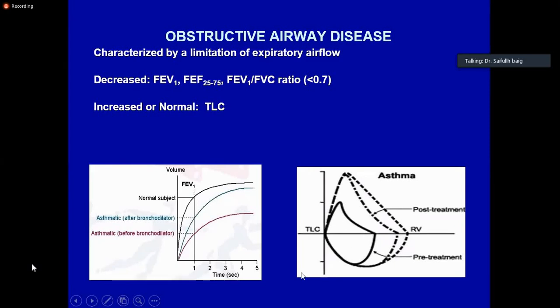Then you give a bronchodilator to the patient, and after the bronchodilator, it will improve like this. Or here you can see the second dotted line, it will improve like this. And if there's very good reversibility, it will touch the normal. All right, so this flow volume loop is very helpful.